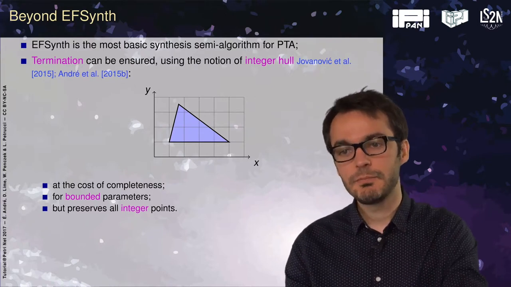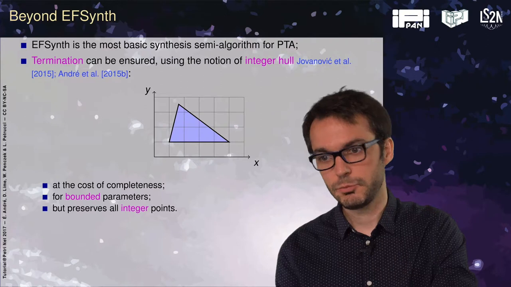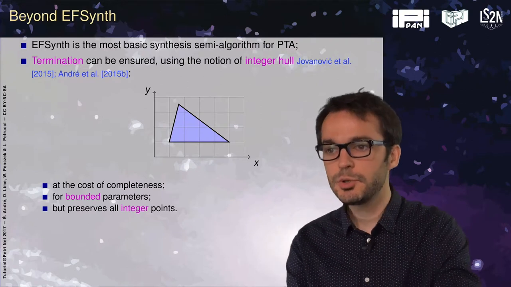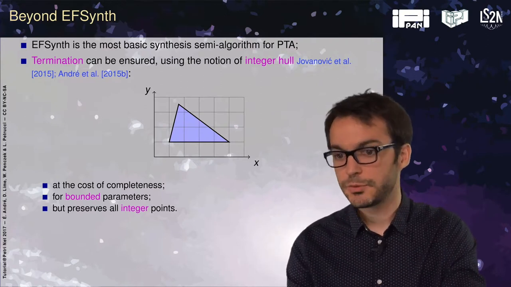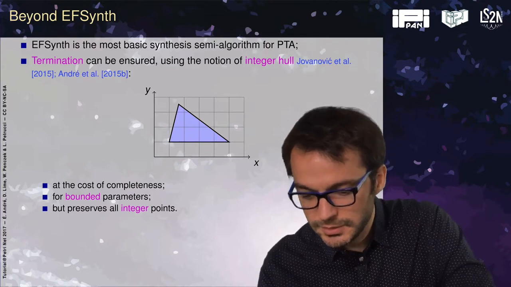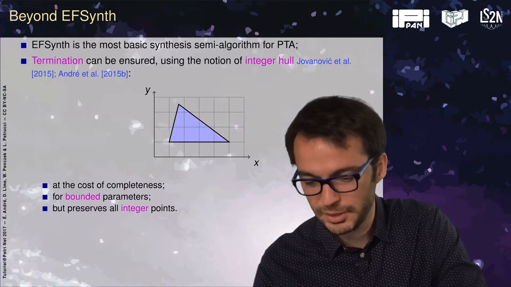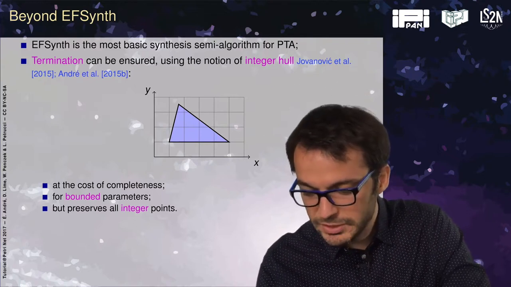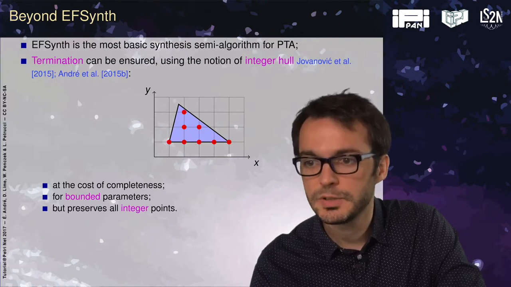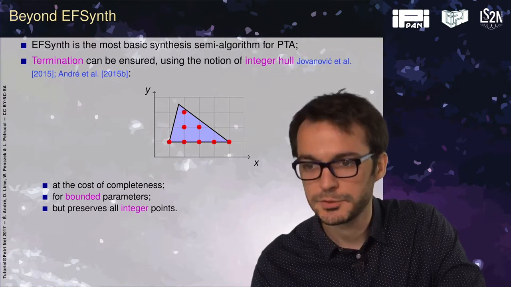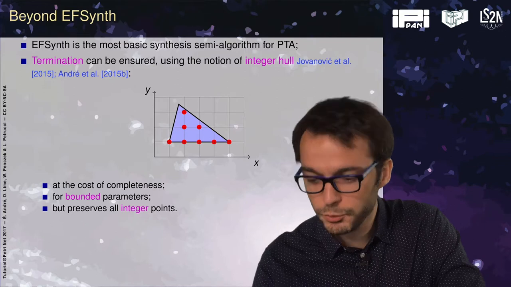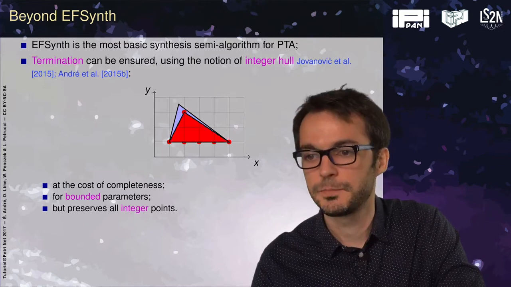So EF synthesis, this algorithm, is the most basic synthesis semi-algorithm for parametric timed automata. However, we can still ensure termination using some approximation, using the notion of the integer hull. So what is the integer hull? If you have a polyhedron, of whatever dimension, you take all the integer points in your polyhedron and take the smallest convex constraint that contains all those points. So like this here. Okay?